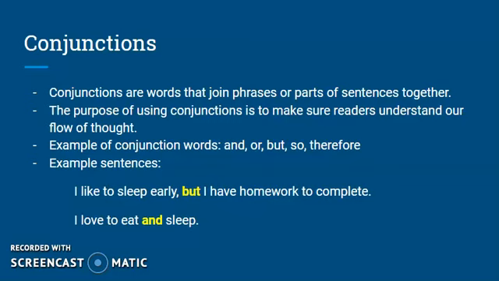Some example sentences are: I like to sleep early, but I have homework to complete. I love to eat and sleep.